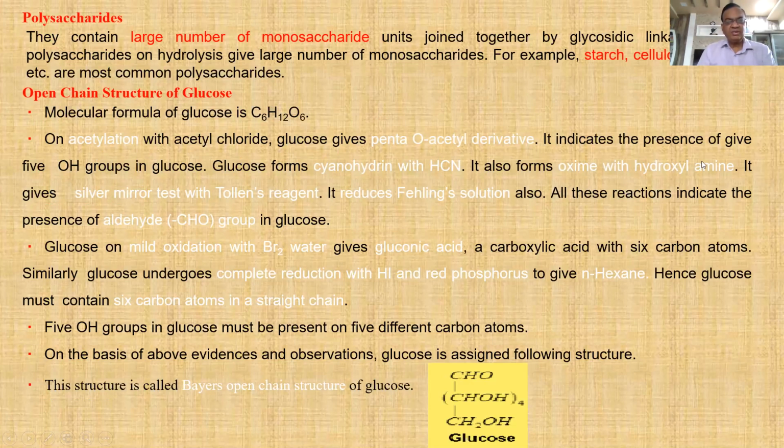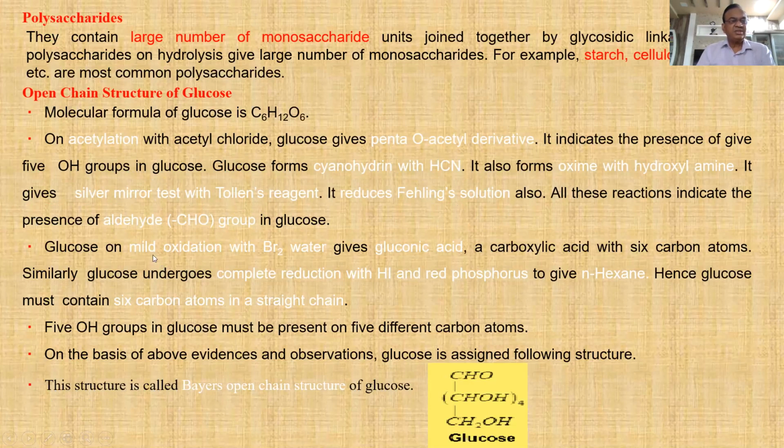Glucose reaction with hydroxylamine gives an oxime derivative. Glucose reaction with Tollens' reagent gives a silver mirror test. Glucose reaction with Fehling's solution gives a red-brown precipitate of cuprous oxide. All these reactions indicate the presence of an aldehyde group in the glucose structure.